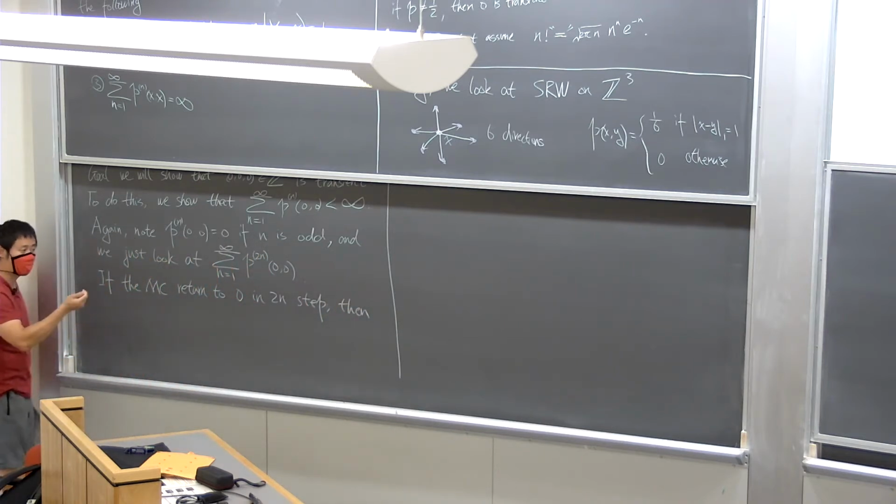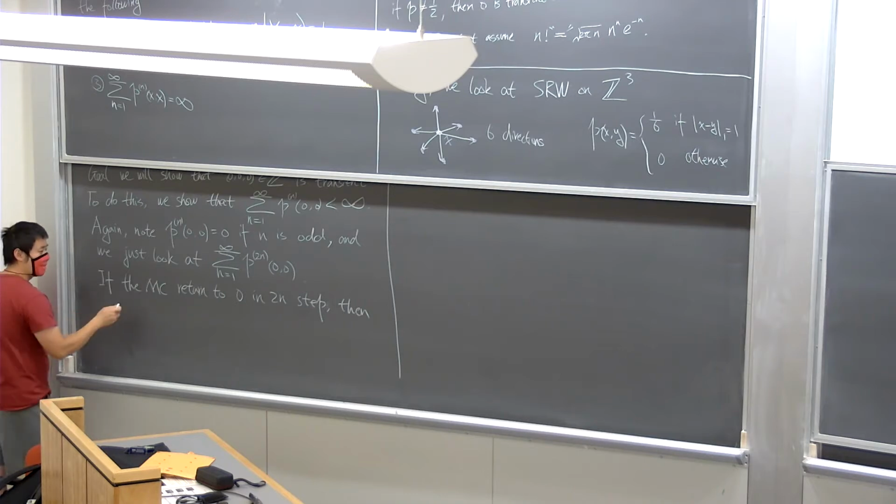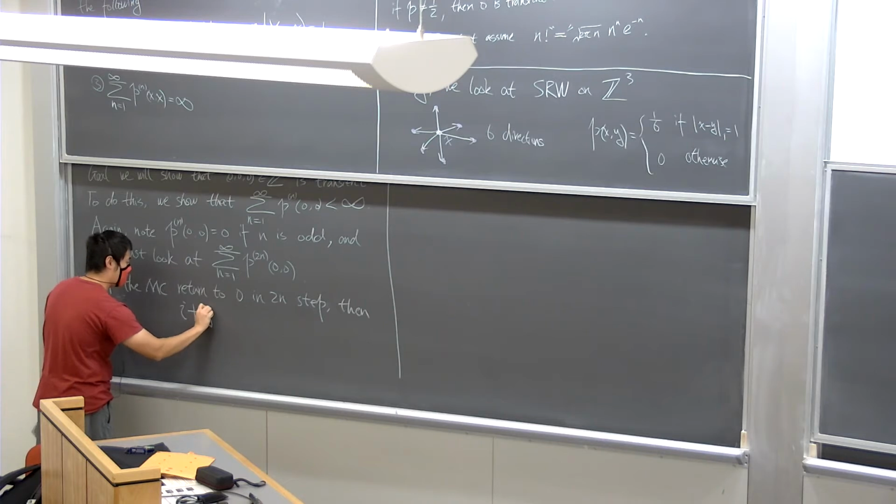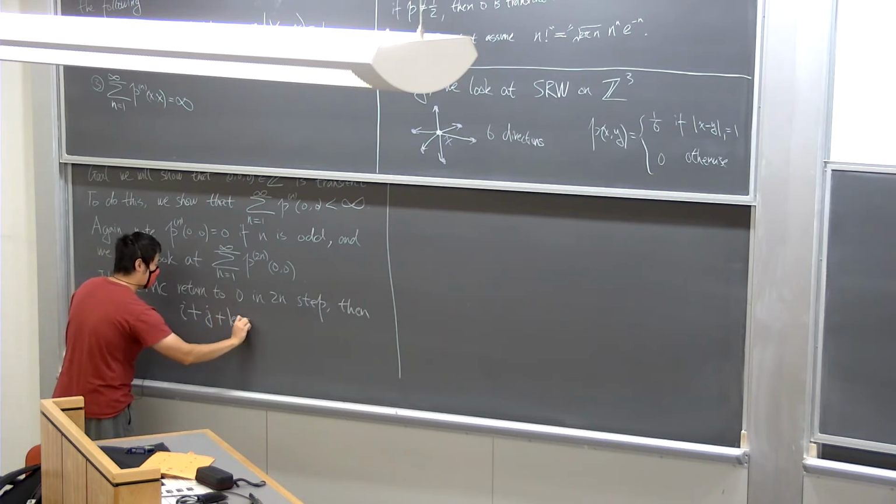I'll just write down the equation and define these variables. Then we have i plus j plus k has to be equal to n.